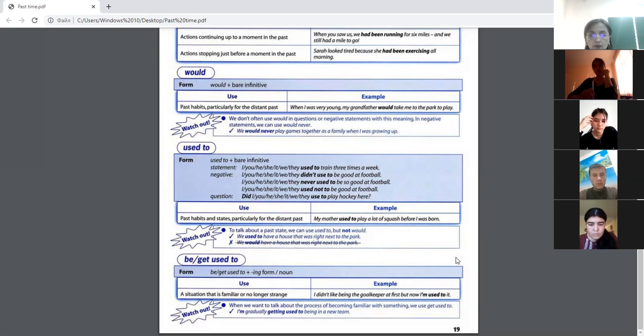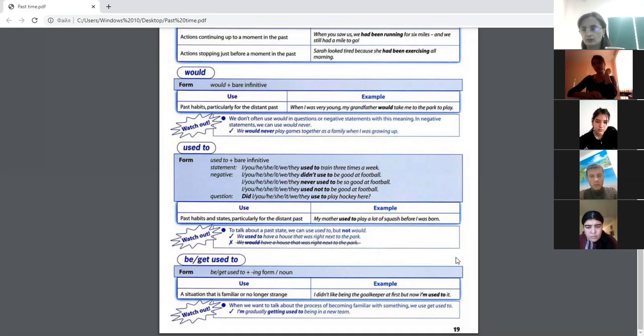Be used to. When we want to talk about the process of becoming familiar with something, we use get used to. So the first step should be used to, then get used to. You know, before getting used to, we should be used to, yeah? With something, we should be familiar.